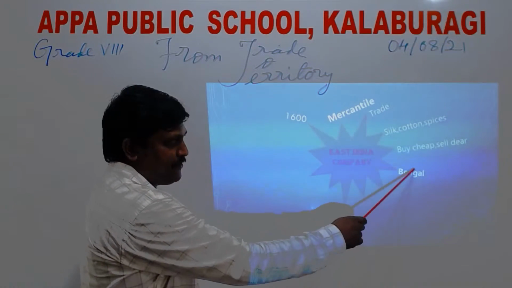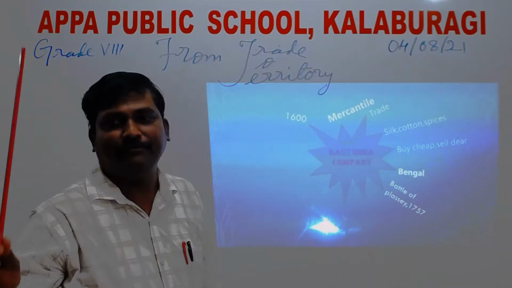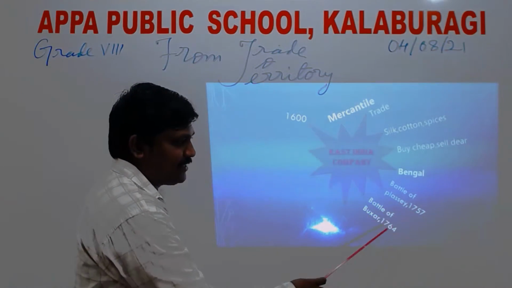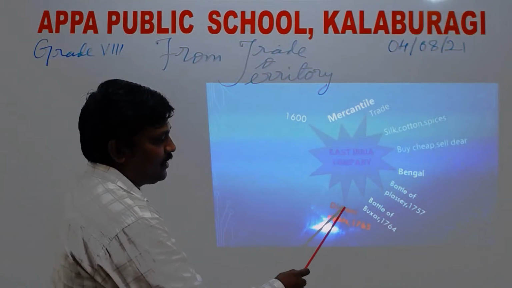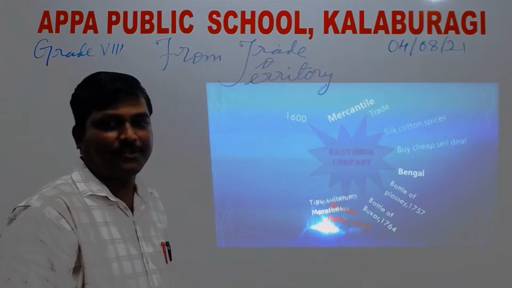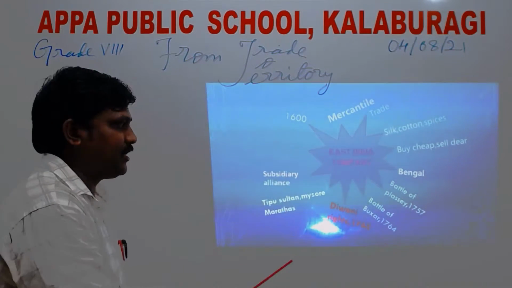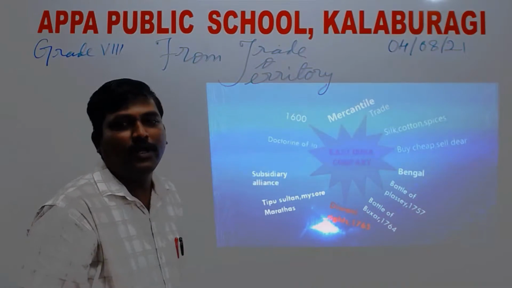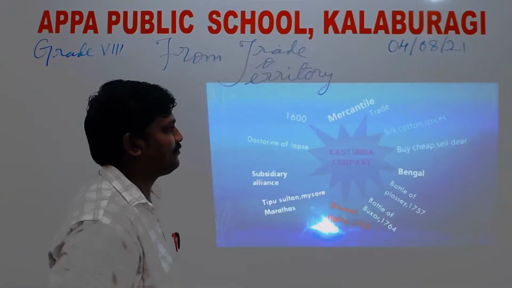Then again, after this, we will be discussing Bengal. Battle of Plassey in 1757, this we have discussed. Battle of Buxar 1764, which we will take next. Diwani, I have mentioned Diwani, so we'll discuss more about it next. Here, Tipu Sultan and Mysore and the Marathas, right? Subsidiary alliance. These are some of the diplomatic ways by which the British started to rule. Doctrine of lapse.